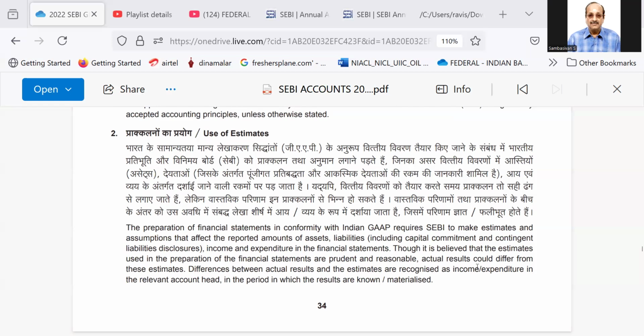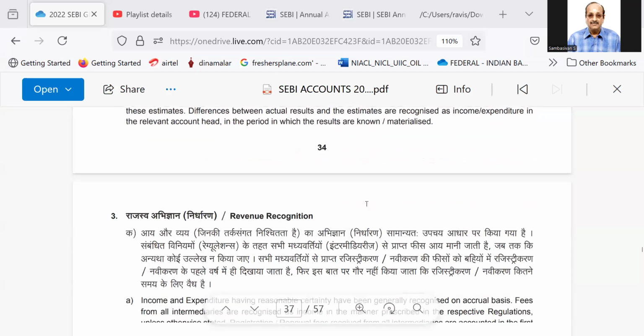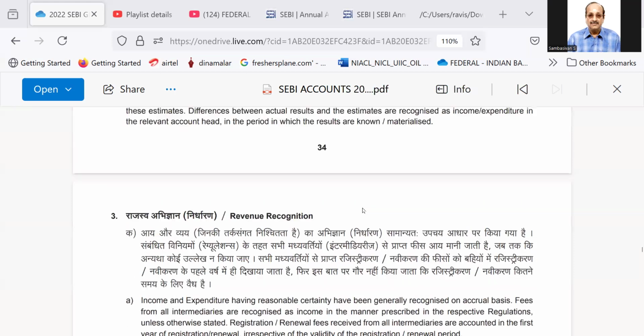Though it is believed that the estimates used in the preparation of financial statements are prudent and reasonable, actual results could differ from these estimates. Differences between the actual results and the estimates are recognized as income or expenditure in the relevant account head in the period in which the results are known or materialized.